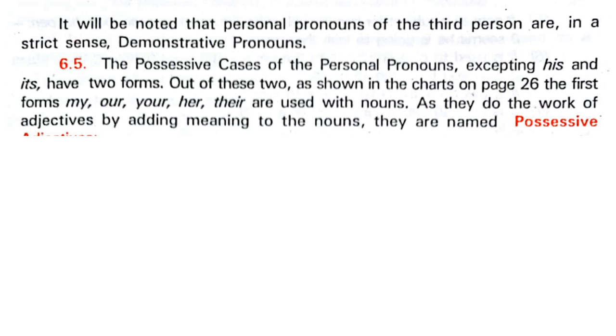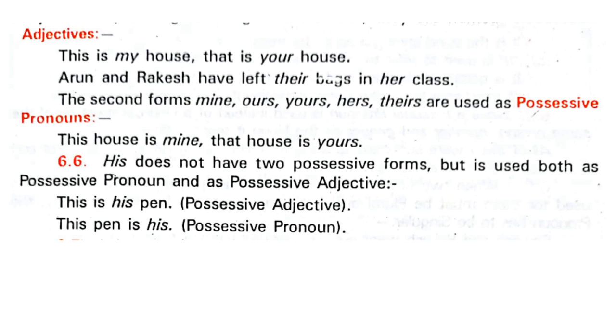Okay. Now third person are in strict sense demonstrative. Okay, we go to the next. It's not that much important. They do the work of the adjectives by adding meaning to the nouns as possessive. In adjectives, this is my house, that is yours. Arun and Rakesh have left their bags. Now again this is possessive. It is their belongings. This house is mine, that is yours.